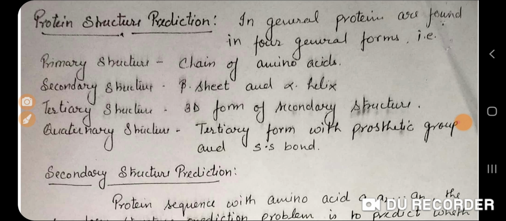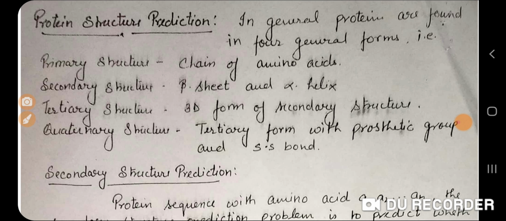Three-dimensional structure of amino acids. Like beta sheet and alpha helix, when they are arranged in a three-dimensional manner, three-dimensional meaning the XYZ plane, when you plot any alpha helix or beta sheet on the XYZ plane, whatever kind of structure it will take is known as tertiary structure. Tertiary structure is the functional form of a protein.